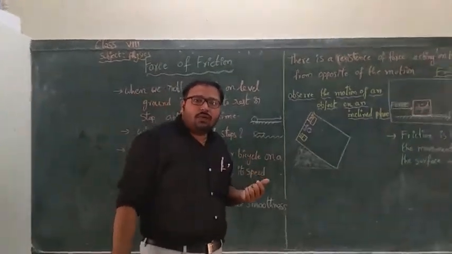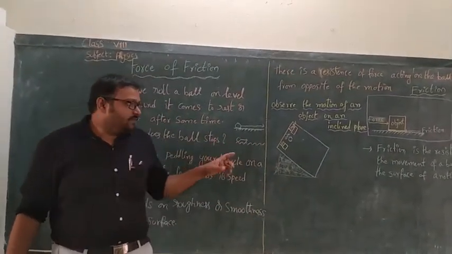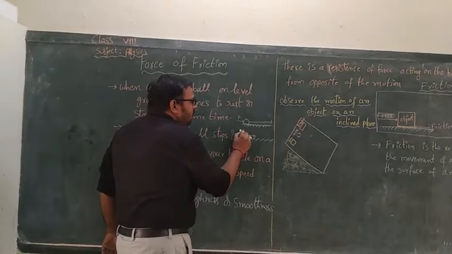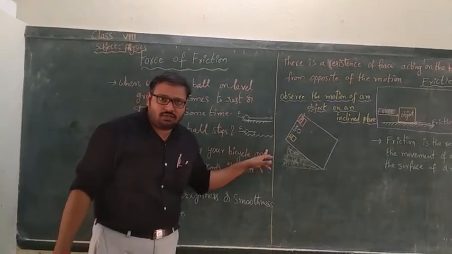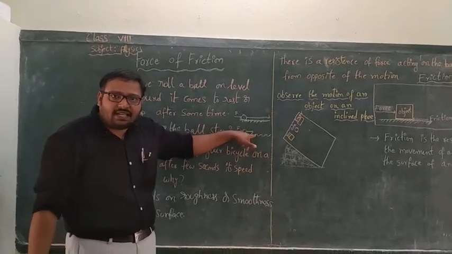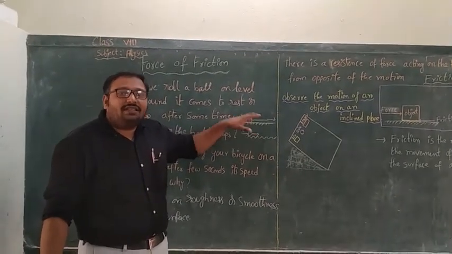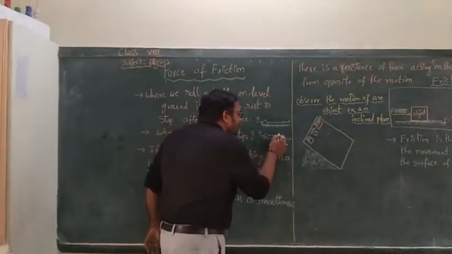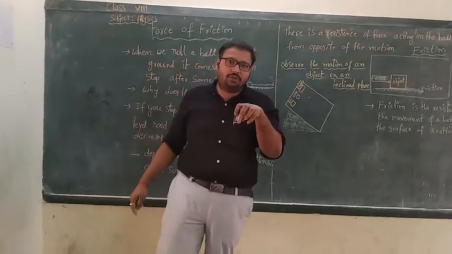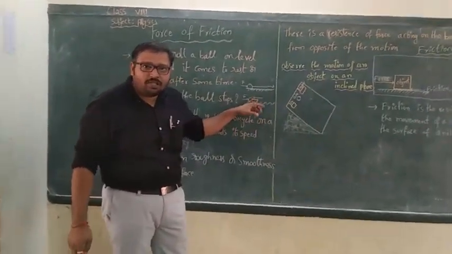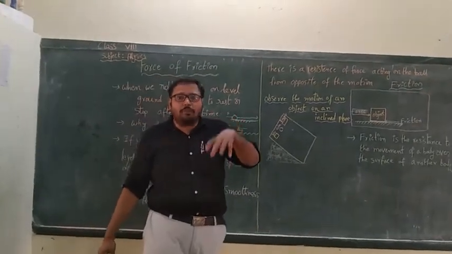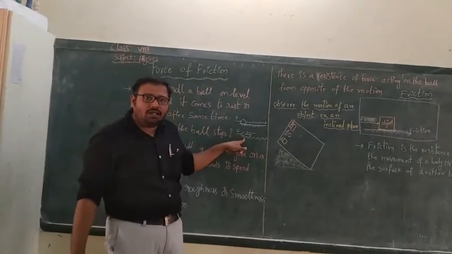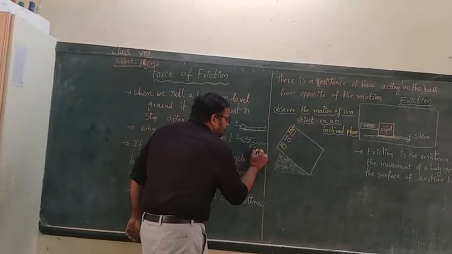Now we will observe the reason behind this. Here, the force is acting on the ball in this direction, so the object moves according to the force direction. But coming to the second case, on the rough surface, there is an invisible force acting on the object. What is that invisible force acting on the object to resist its motion? Resist is nothing but to oppose. The invisible force which opposes the motion of the ball is nothing but friction.